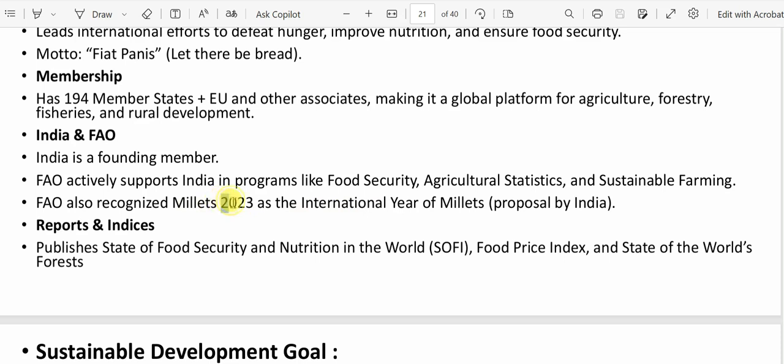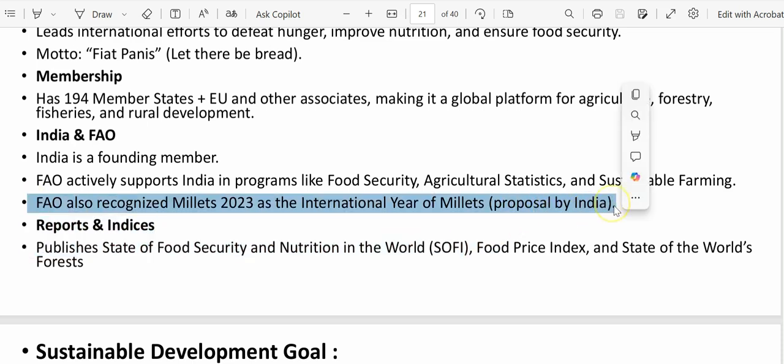Now, based on our proposal only, 2023 has been declared as the International Year of Millets, right? So FAO recognized that. So this is important. 2023 is the International Year of Millets as proposed by India, and it was recognized by the Food and Agriculture Organization of the United Nations, FAO. So what kind of reports does it publish? You need to know. It publishes the State of Food Security and Nutrition in the World, SOFI, then the Food Price Index, then the State of the World's Forests.